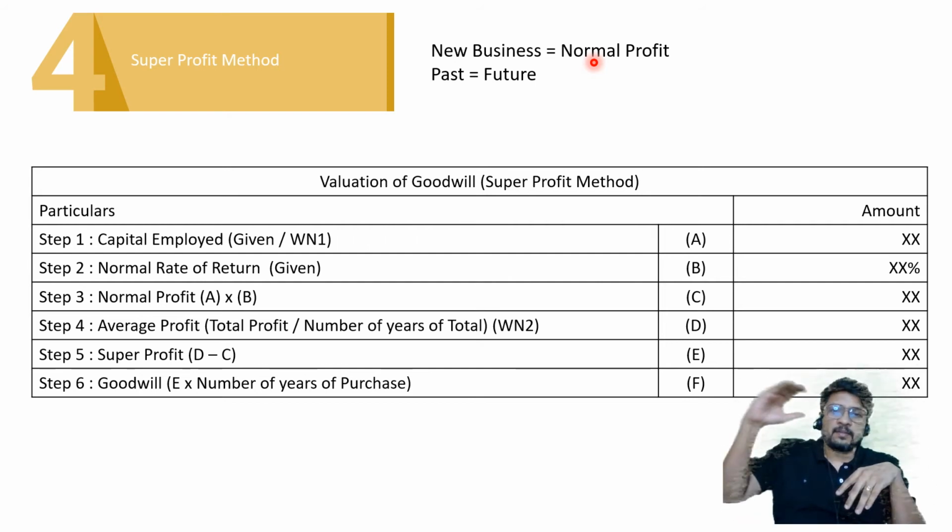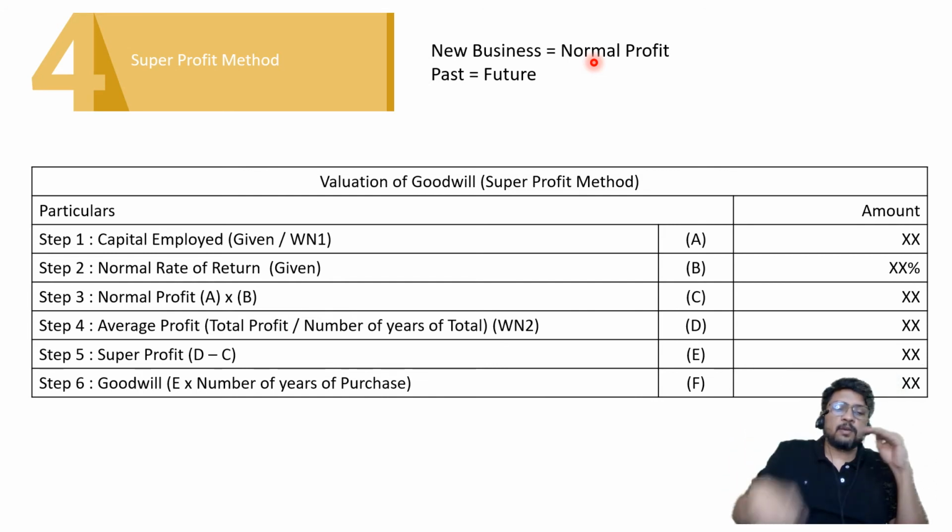So the difference between superman and man is that he can walk, run and fly. We can only walk and run. So that difference is flying. That is called as super profit. That is called as his super abilities. तो वैसे यहाँ पे it will be called as super profit.